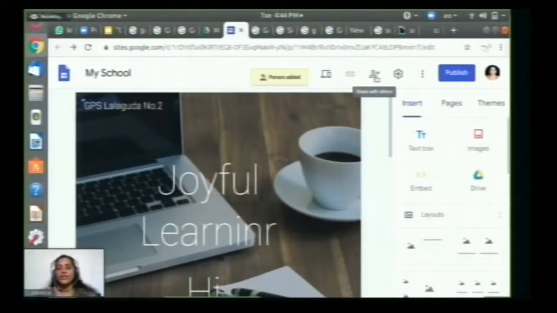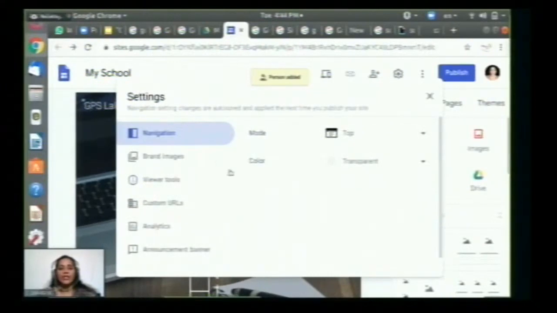Now coming to the settings over here, these are the 4 or 5 kinds of settings. You can see navigation. If you take the option as top, all the headers will come on the top, and if you take the option as side, all the buttons will come to the left side.